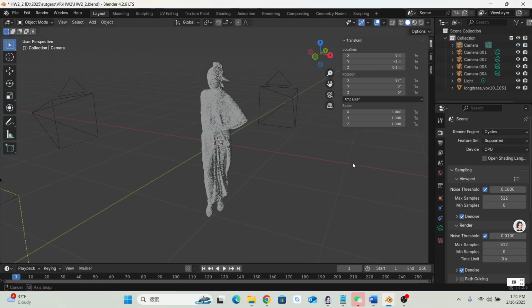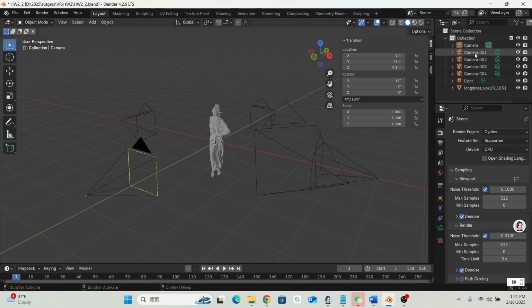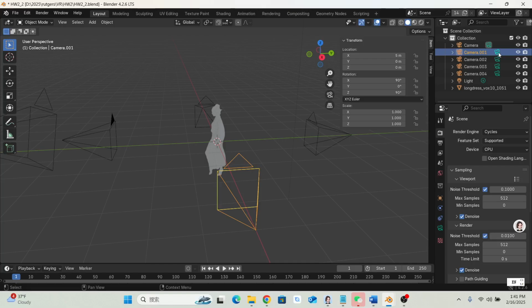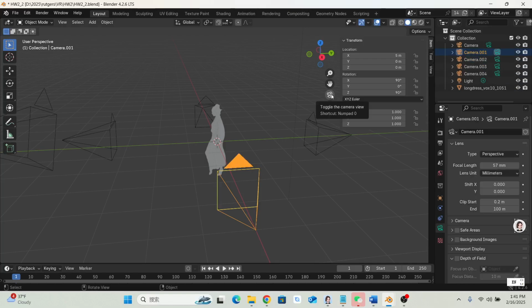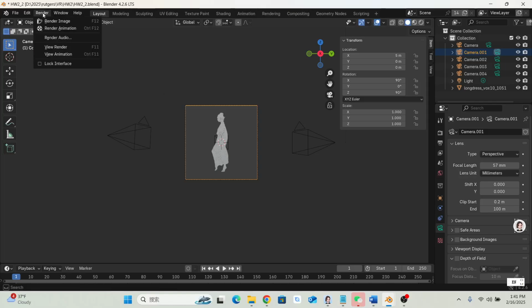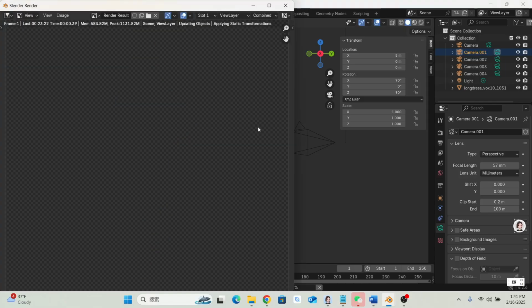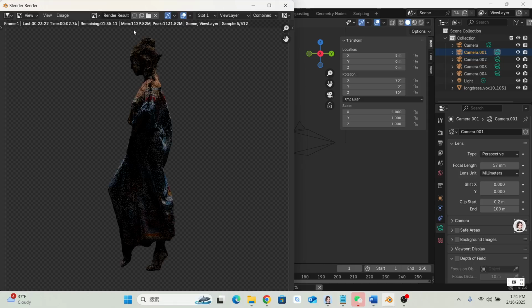We can also use other cameras to do the similar thing. For example, if I try to use this position and render image, I can also render the model with this angle. It will take some seconds. This time not so fast.